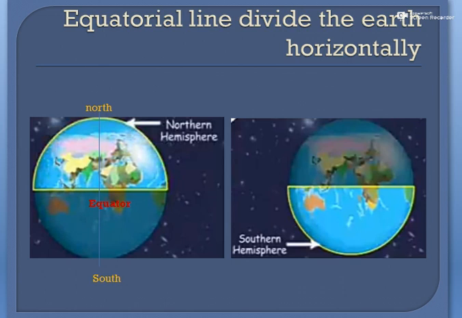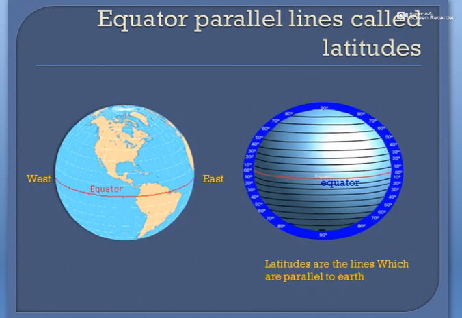Next, if you see this picture, this is the equator. As I have told you, the equator is an imaginary line drawn from east to west, and latitudes are the lines which are parallel to the equator.